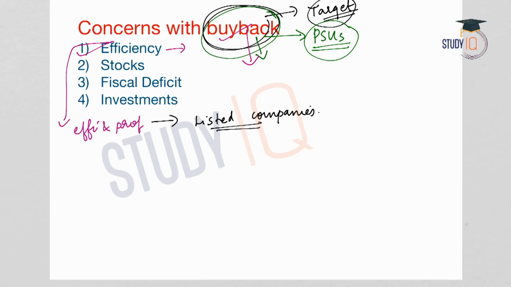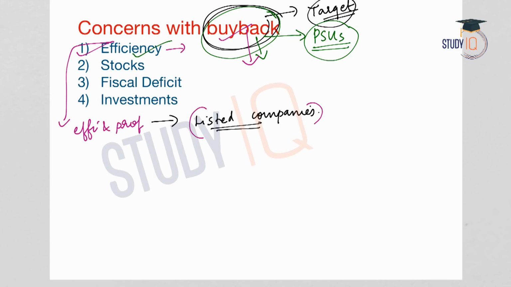Listed companies mean those companies which are listed on a stock exchange. And what are the characteristics of private listed companies? They are aimed at making profit, and it is through profit maximization that they will attract the investors. So, in the long run, these PSUs should also be able to attract investors in the stock market. It should become attractive for investors to buy shares of the PSUs. So this is the target of the government.